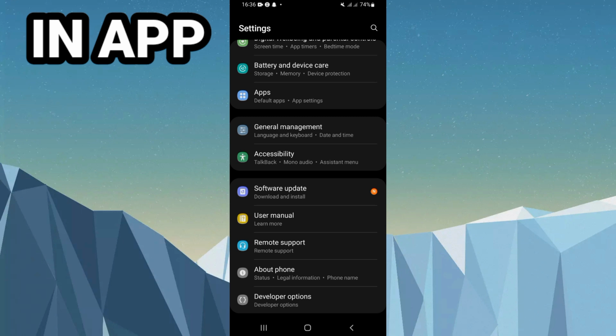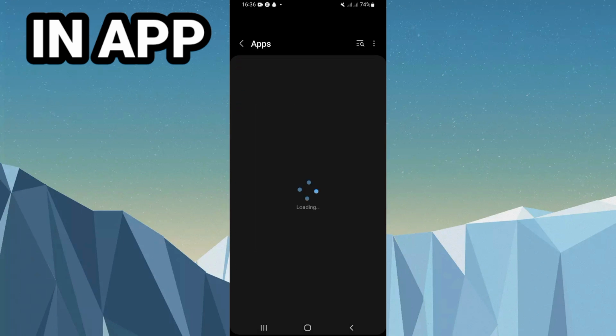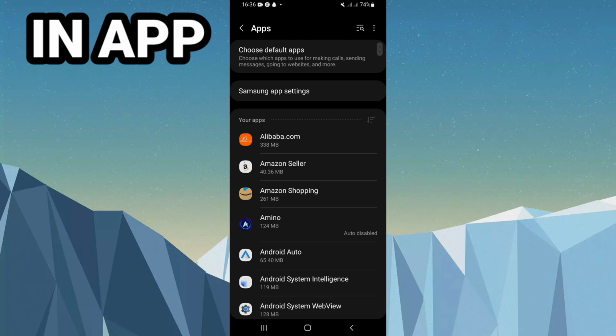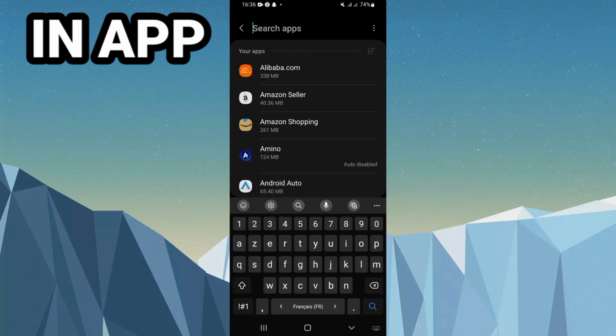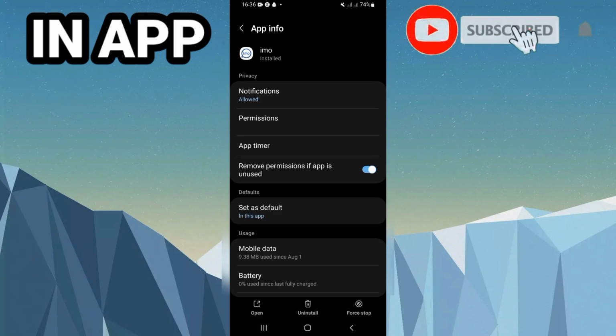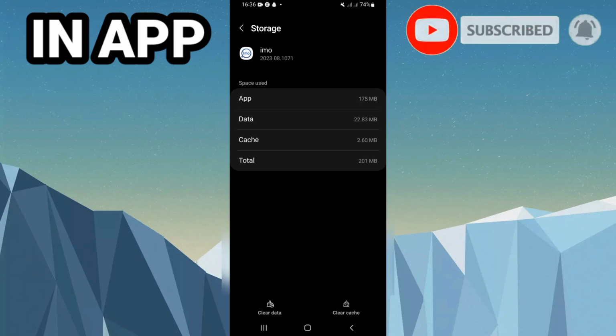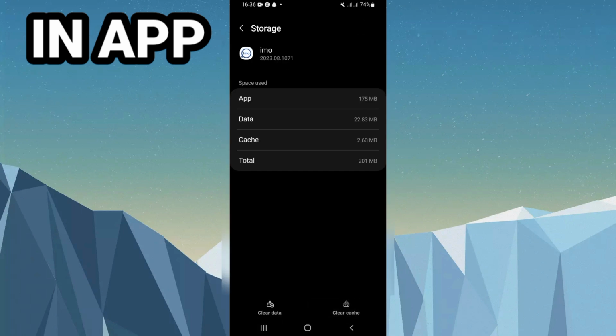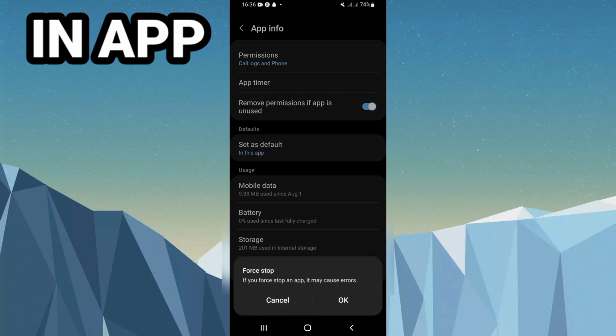your device. After this, go directly to your apps option. You will find here all the applications that you have on your phone. As you see, search for EMU only. Click on it. Go directly to storage. Click right now on clear cache, then back, and click on force stop.